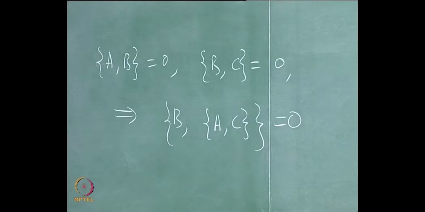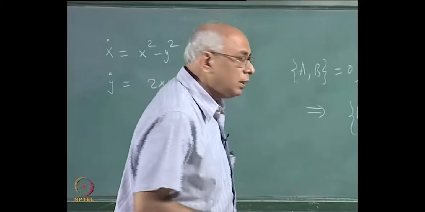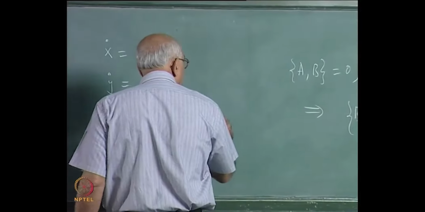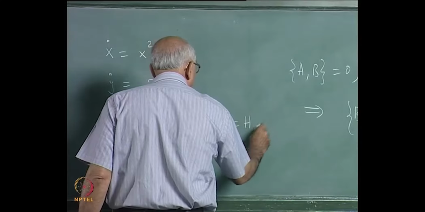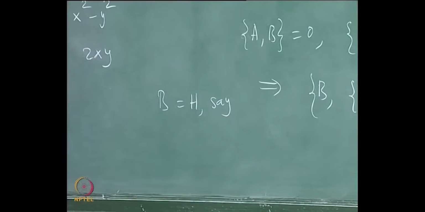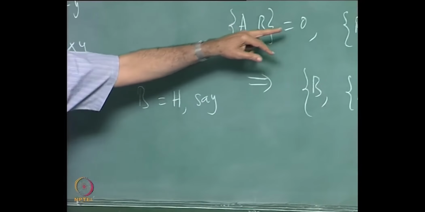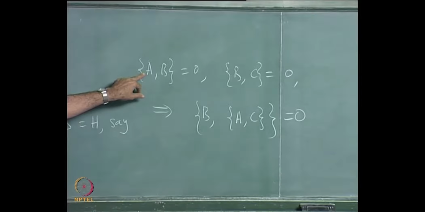Okay. Now we had an implication to this. The implication was that in a Hamiltonian system, if you set B equal to the Hamiltonian for instance, then A with B equal to 0 implies that A is a constant of the motion.